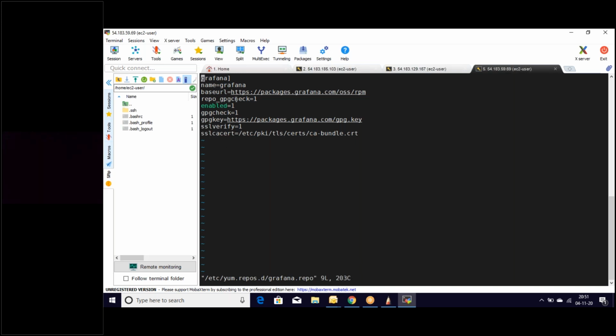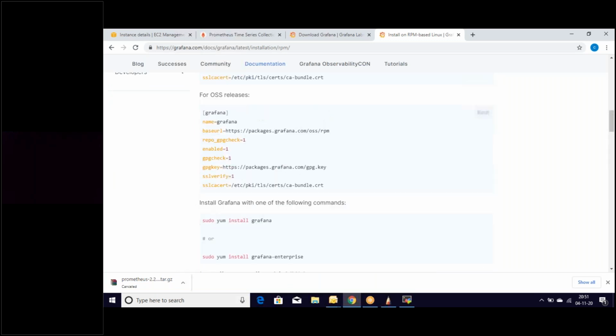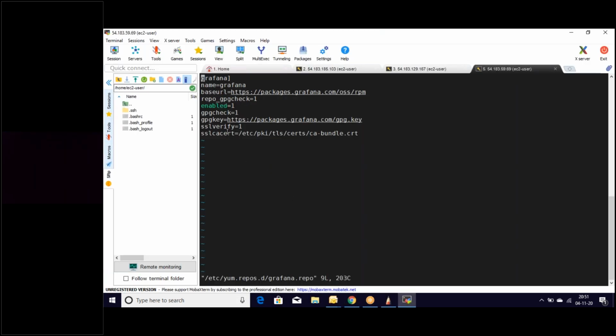I think some contents of this file have been missing. If you look here, let's have a look at that file. Yes, it should be Grafana. Let's go to insert mode. Yes, it's fine now. Let's save this file.